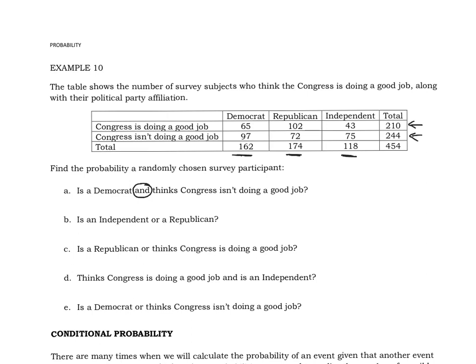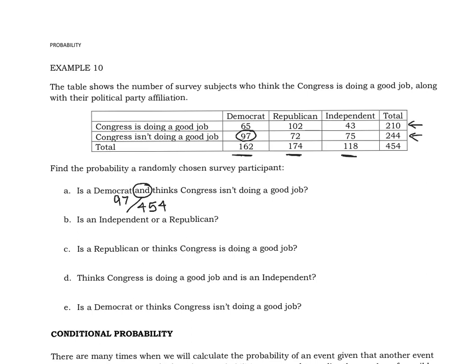Maybe a better way of doing this is to think this through instead of just thinking mathematically. How many people are Democrats who think Congress isn't doing a good job? That would just be 97 people that fall into both categories. So our answer here is 97 out of that 454. That's it. So be careful when it comes to the survey problems not to overthink it, to not think at all.